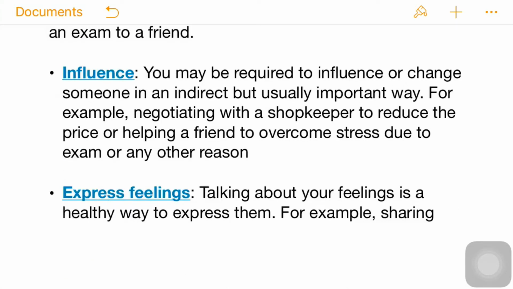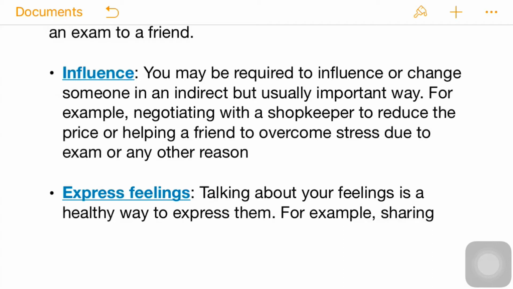Next we have the influence. Sometimes you influence or change someone in an indirect but usually important way. For example, negotiating with a shopkeeper to reduce the price, or helping a friend overcome stress due to exams or any other reason.